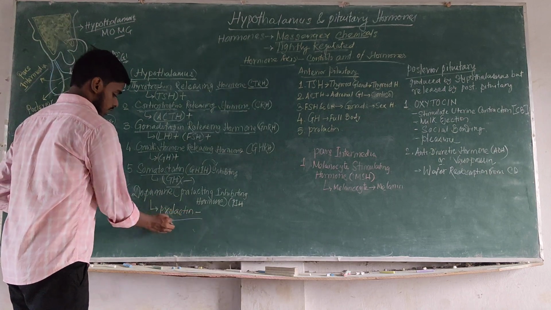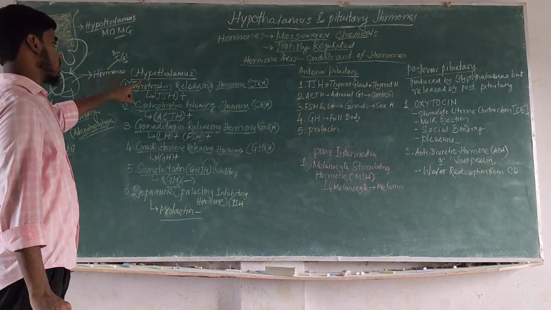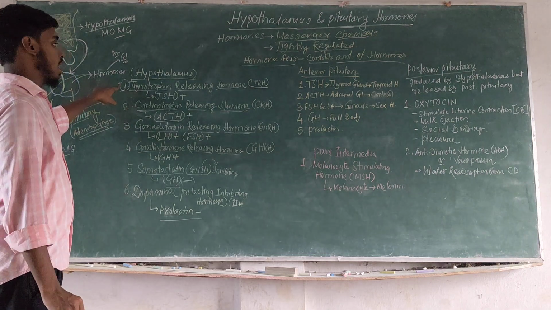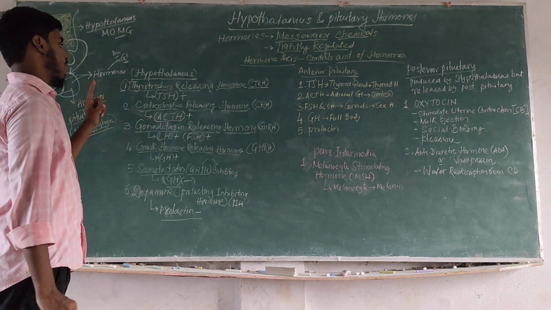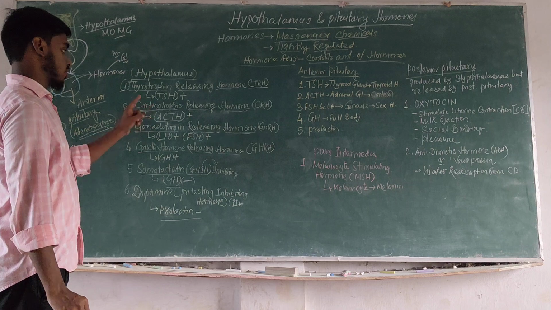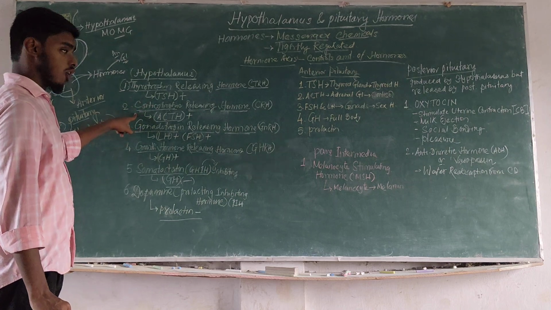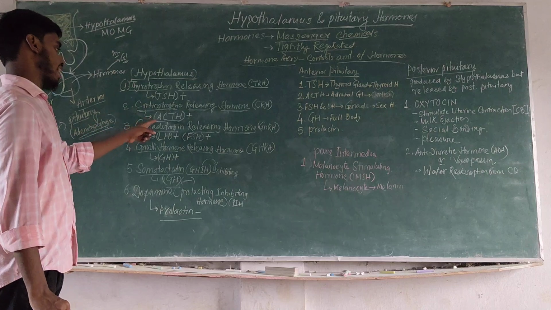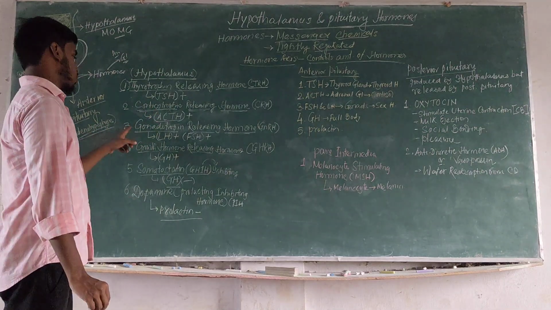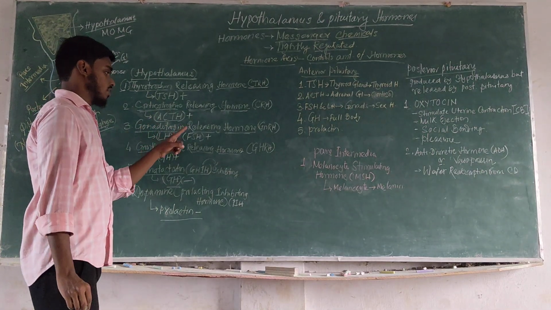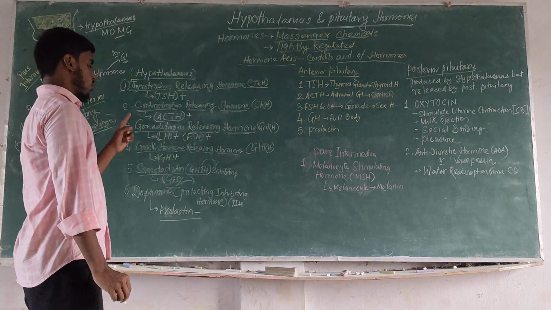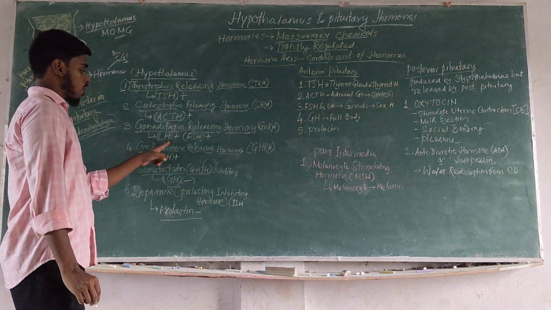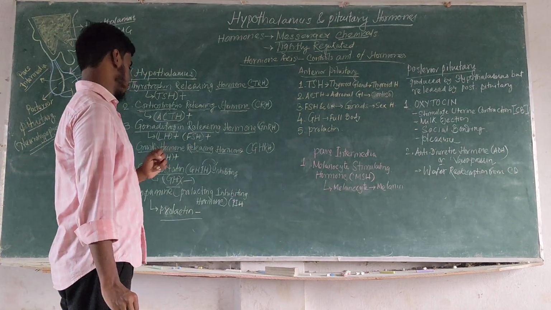This inhibits prolactin. So if we conclude, the hypothalamus releases thyrotropin releasing hormone, which acts on the anterior pituitary to release thyroid stimulating hormone. Corticotropin releasing hormone acts on the anterior pituitary to release adrenocorticotropic hormone. GnRH acts upon the anterior pituitary to release luteinizing hormone and follicle stimulating hormone.